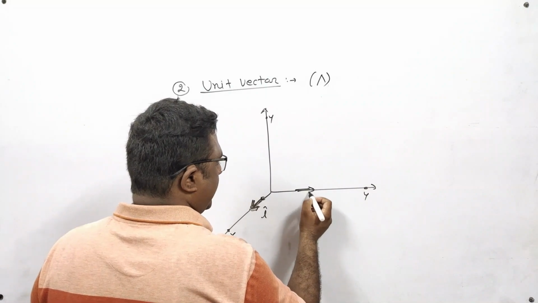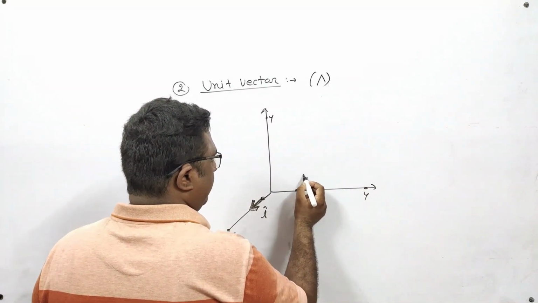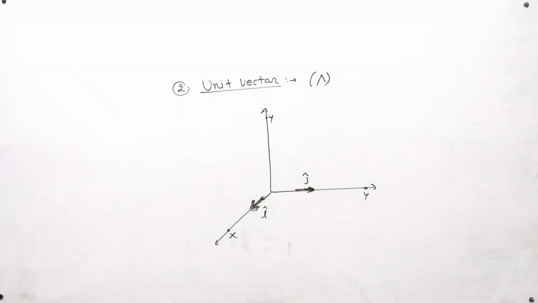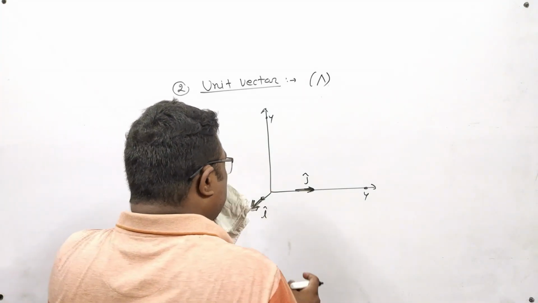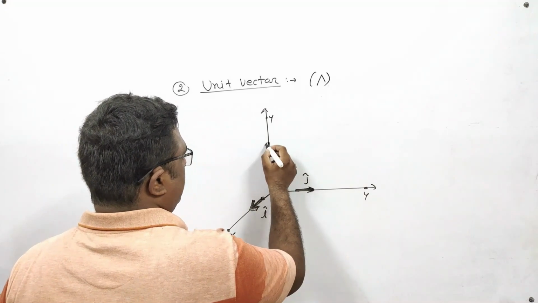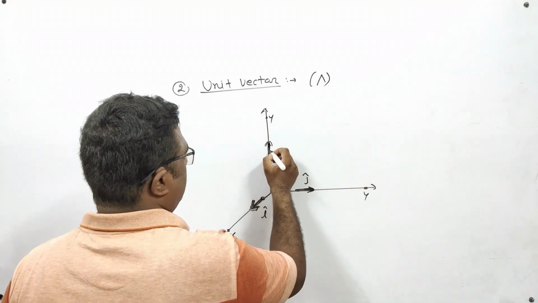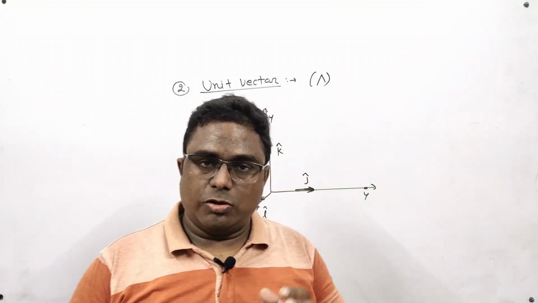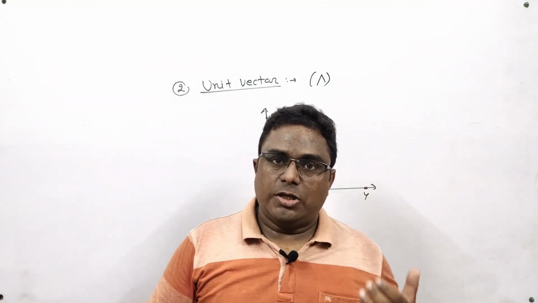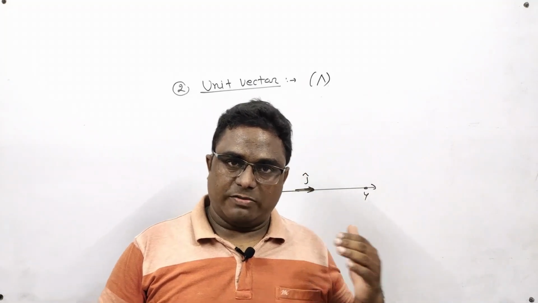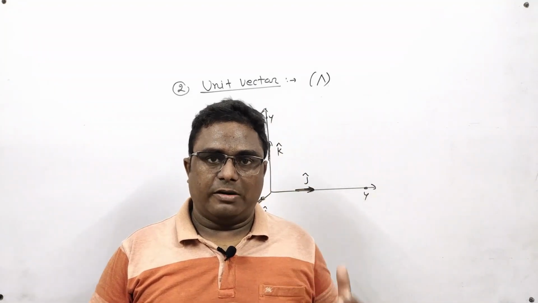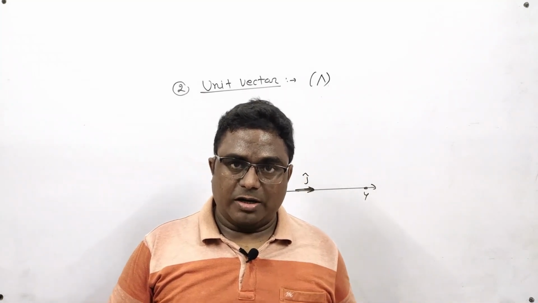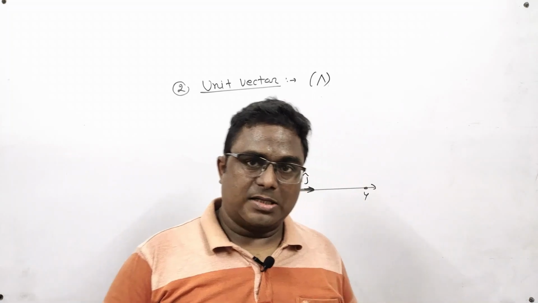Similarly, what is j cap? j cap is the unit vector in the direction of the positive y-axis. And k cap is the unit vector in the direction of the positive z-axis. So you have to remember that i cap means unit vector in the direction of the positive x-axis, j cap means unit vector in the direction of the positive y-axis, and k cap means unit vector in the direction of the positive z-axis.